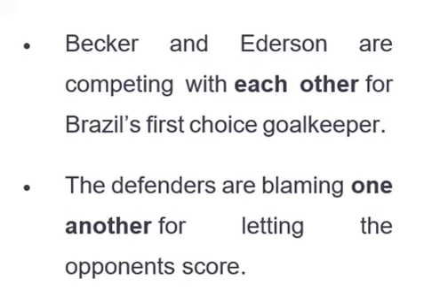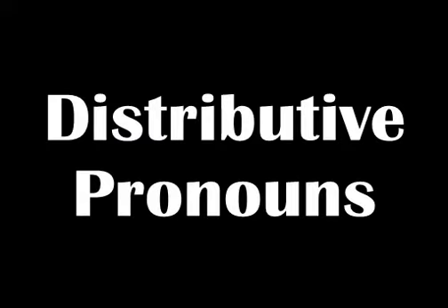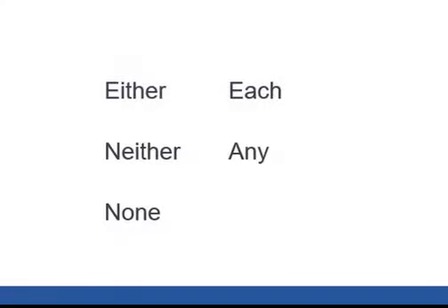Let's look at the 10th type of pronoun, distributive pronouns. Distributive pronouns refer to people, animals, and objects as individuals within large groups. What they do is enable you to single out individuals while acknowledging that they are part of a large group. Distributive pronouns include words like either, each, neither, any, none.